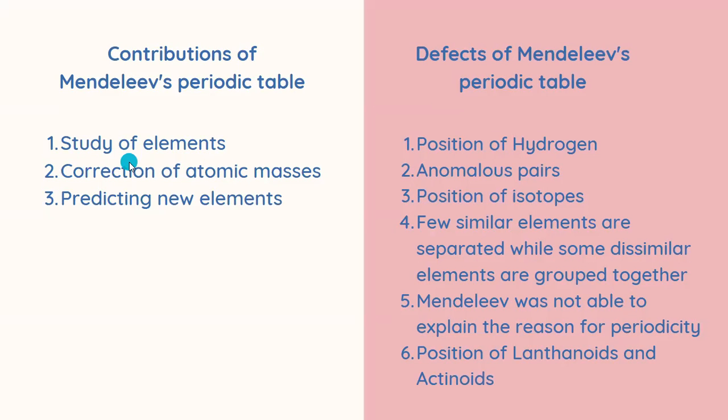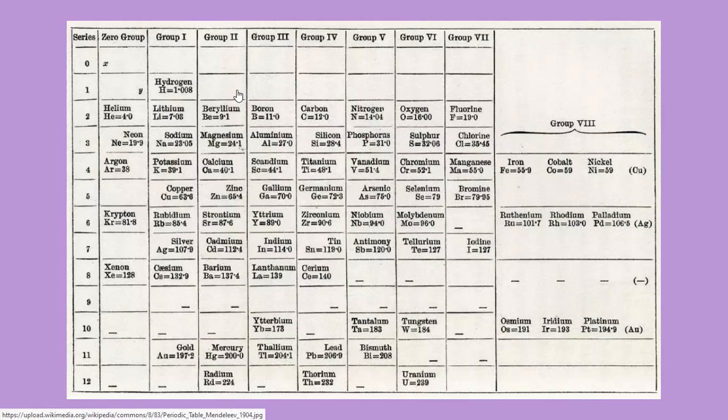The first was the study of the elements. Study of the elements was much easier with Mendeleev's periodic table because of the repetition of properties and similarity in properties that he observed. So it was relatively easy for scientists to study the properties of various elements. This also meant that it was easy to remember these properties as well.